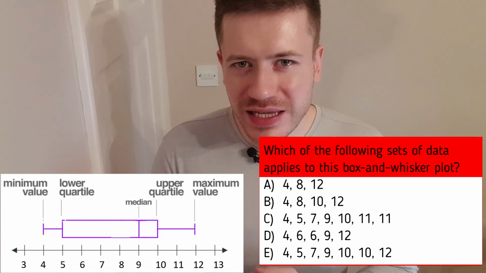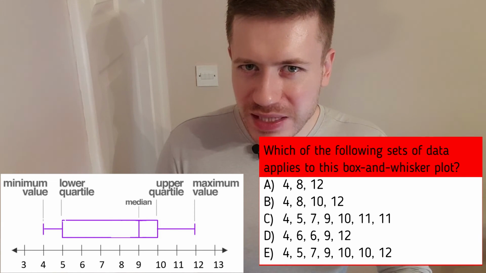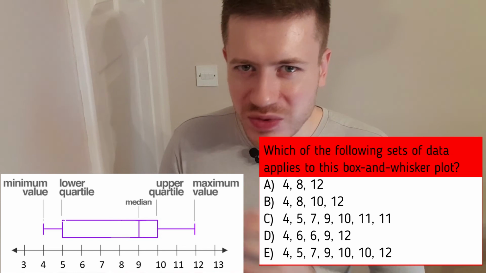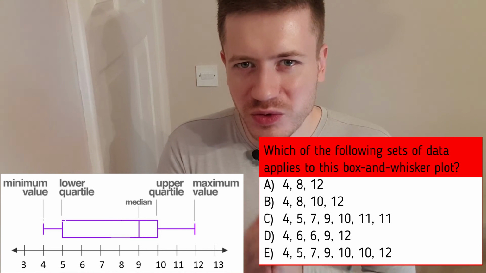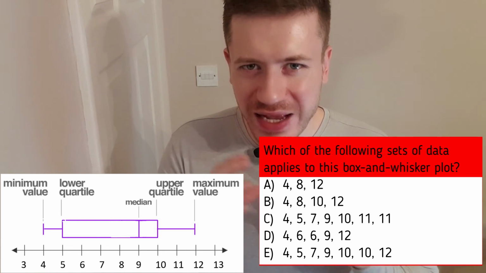Just for completion, let's work out the Q3 of dataset E. Again, not including the median, our upper half set of numbers are 10, 10, and 12, whose median would be 10, which is the Q3 from the box plot. So we have the right data set. I hope you enjoyed that difficult question because it brought together every facet of knowledge you need to know for quartiles, percentiles, and for a box and whisker diagram, including interquartile range.